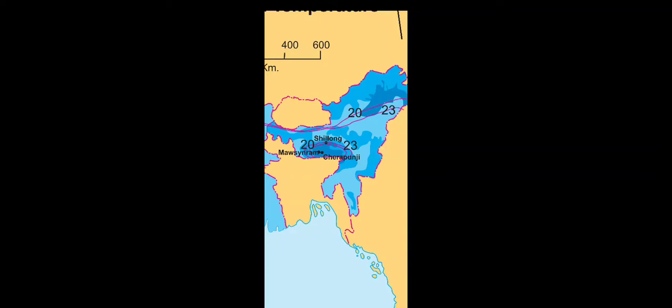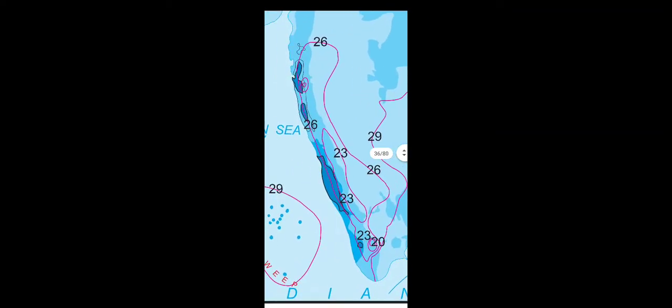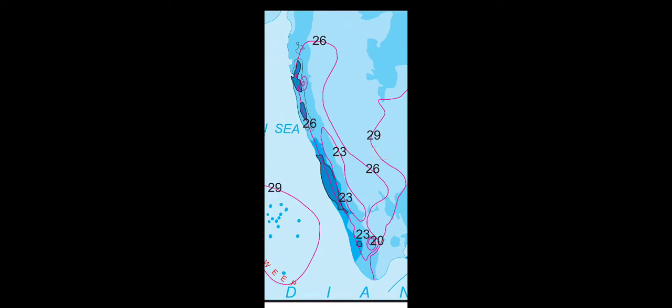Because of that this is the wettest part of India, as well as this side northeast, and the southern part of the western coastal region, where we can find the wettest place, means more than 4000 millimeter of rainfall.